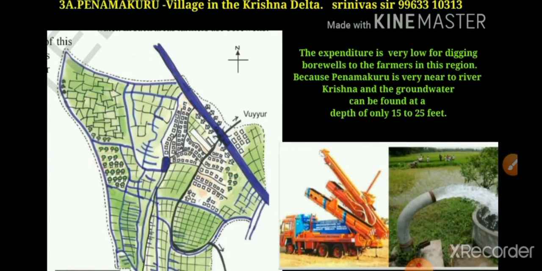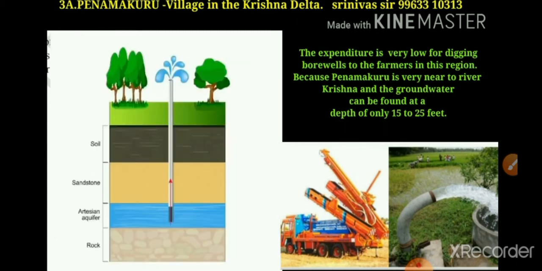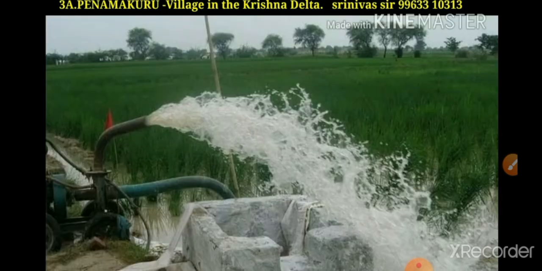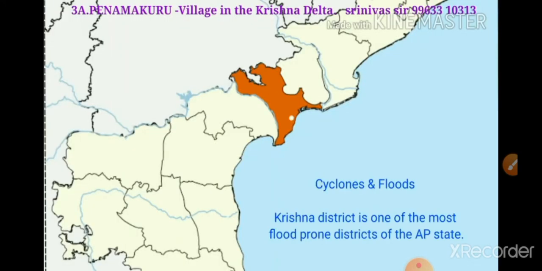The expenditure for digging bore wells is very low for farmers in this region because Penamakur is very near the river Krishna, and groundwater can be found at a depth of only 15 to 25 feet. Here you observe the picture, children. Because it is very near the river Krishna and the Bandar canal, the bore wells give water to the crops. Understand, children?